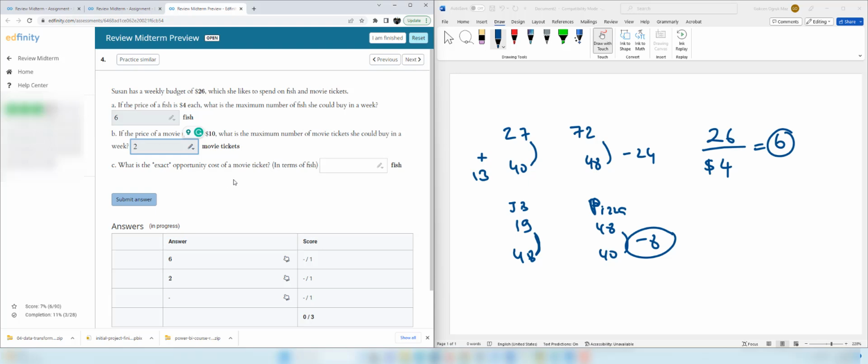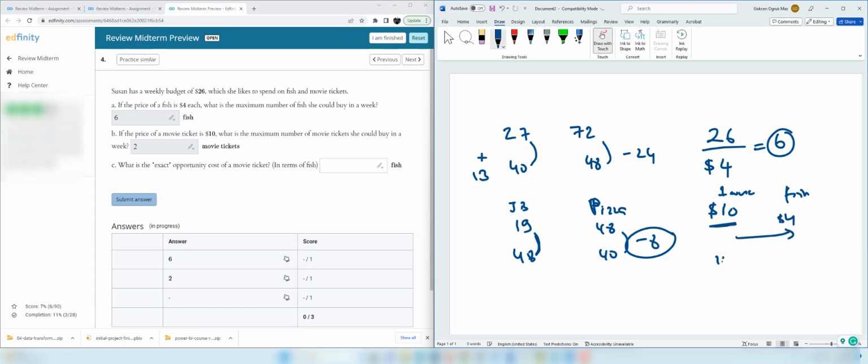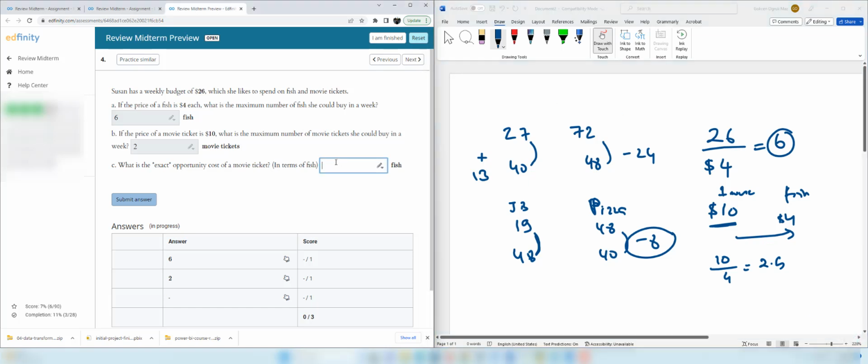What is the exact opportunity cost of a movie ticket? So, one movie ticket costs us $10. And we know that a fish costs us $4. So, if I use this $10 to buy fish, how many fish can I buy? 10 divided by 4, 2.5 fish. So the opportunity cost of one movie ticket is giving up 2.5 fish. The right answer is 2.5.